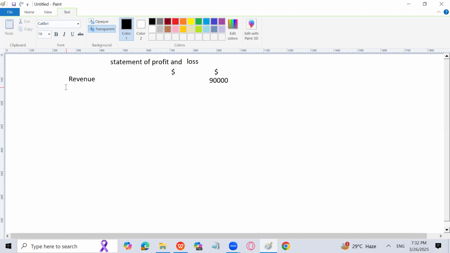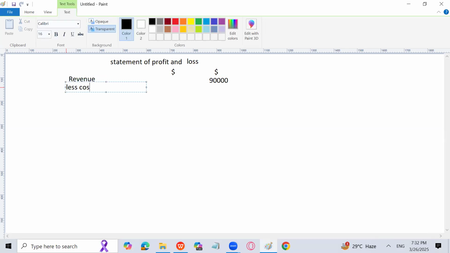Less from revenue, I have to subtract the cost of sales. Cost of sales we will calculate through the formula: opening inventory, add purchases, less purchases return. इसमें carriage inward भी होता है लेकिन नहीं available, less closing inventory.